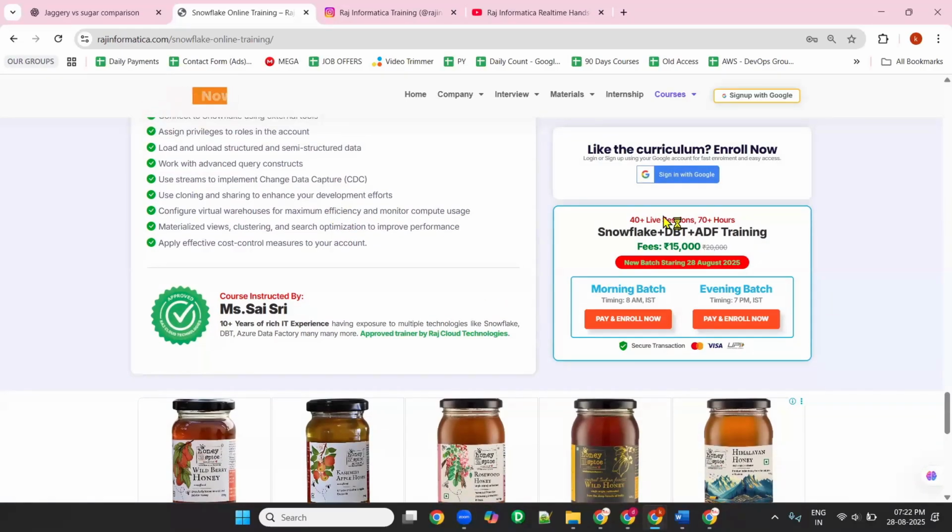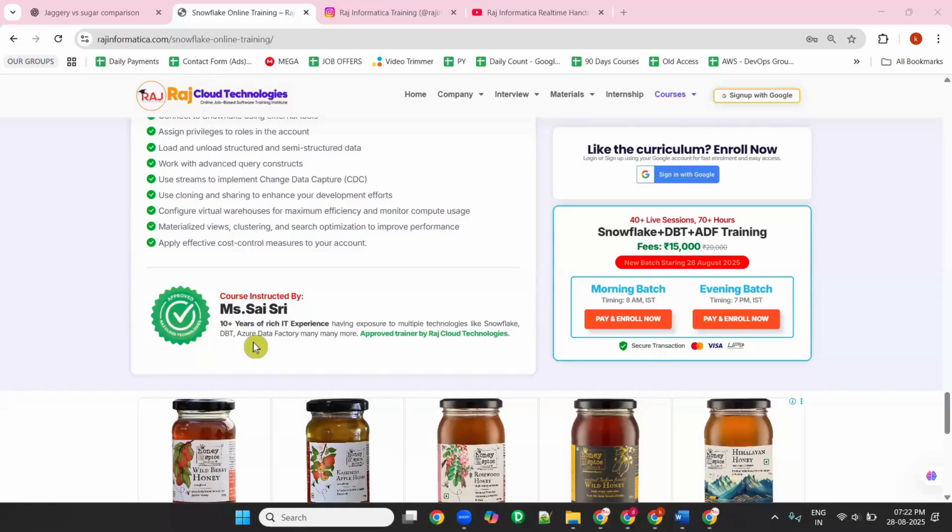About your instructor is also mentioned very clearly. We have two batches, morning and evening. The morning batch is 8 a.m. to 9:30 a.m. IST, and the evening batch timings are 6:30 p.m. to 8 p.m. IST. So these are the batches available right now.